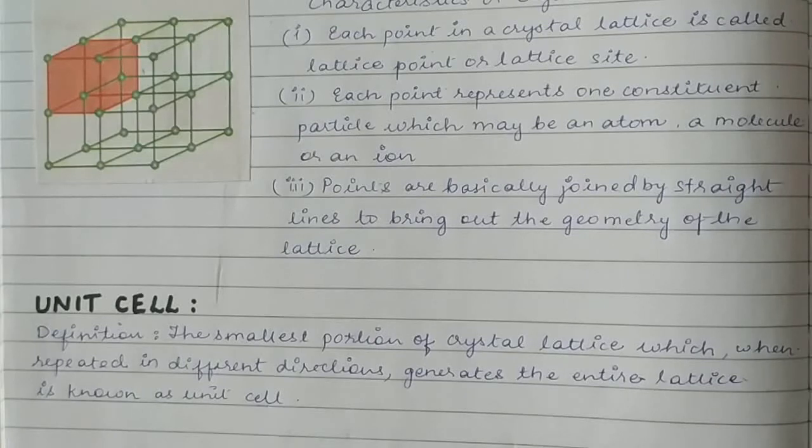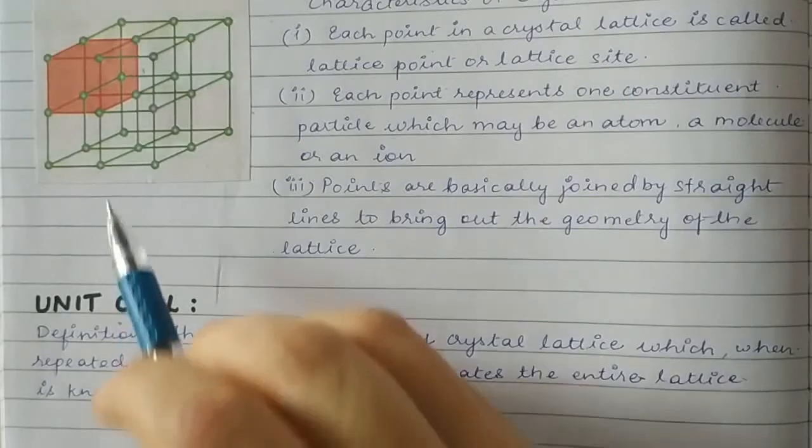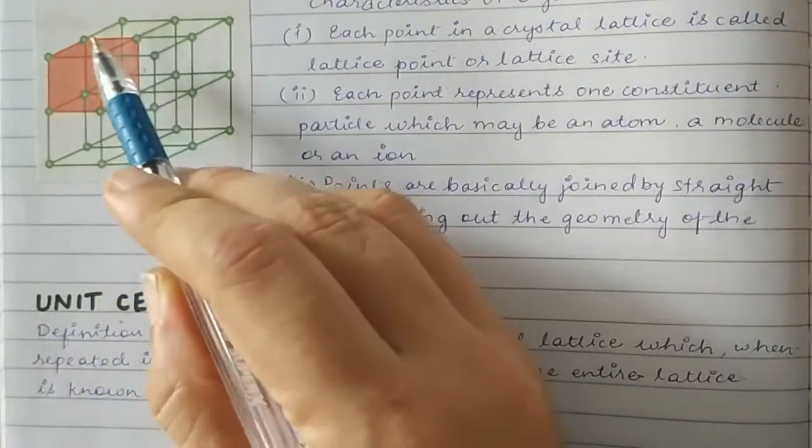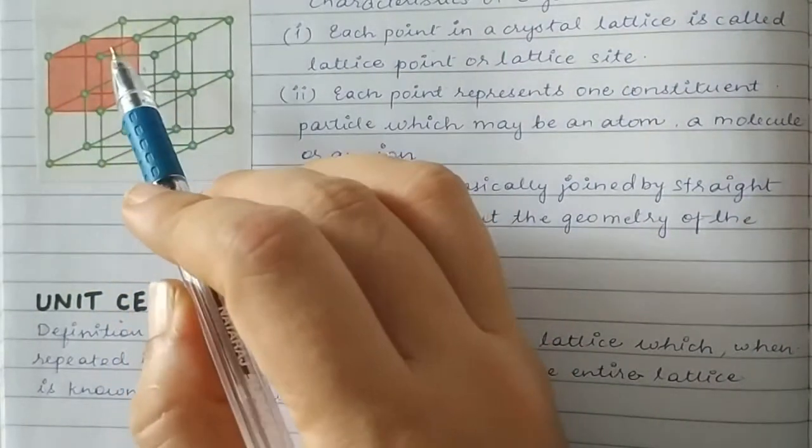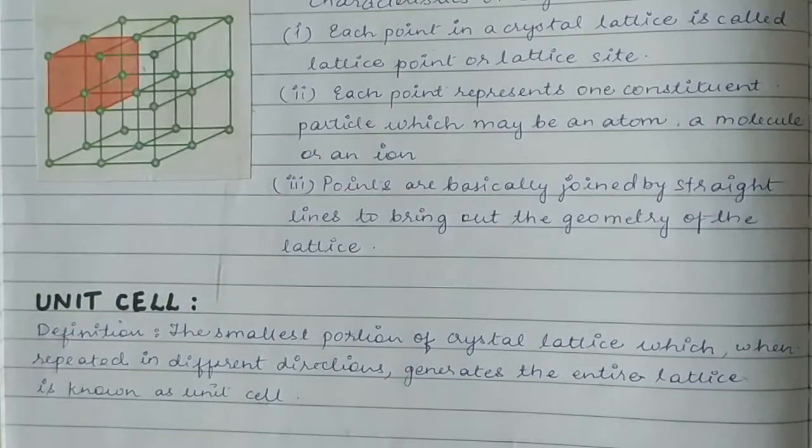So each brick in that wall makes one unit cell. The part in this diagram which is colored red is one unit cell. Unit cell is the smallest portion of the crystal lattice which when repeated in different directions generates the entire lattice.